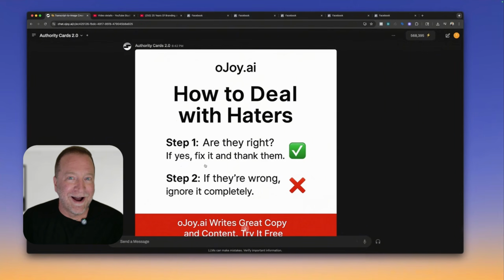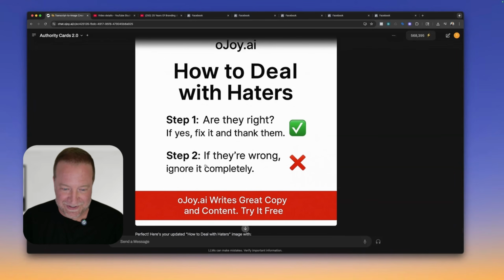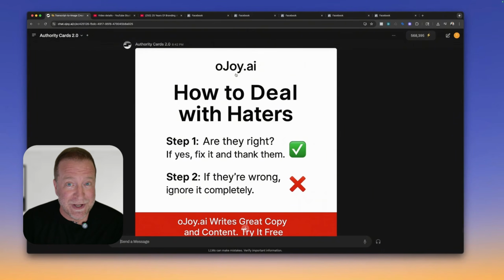One thing to note though, is when it's generating the image here, it doesn't show you as the image generates. It just appears when it's done. So don't let it freak you out if you don't see anything here for a sec. All right, check it out. That looks solid.